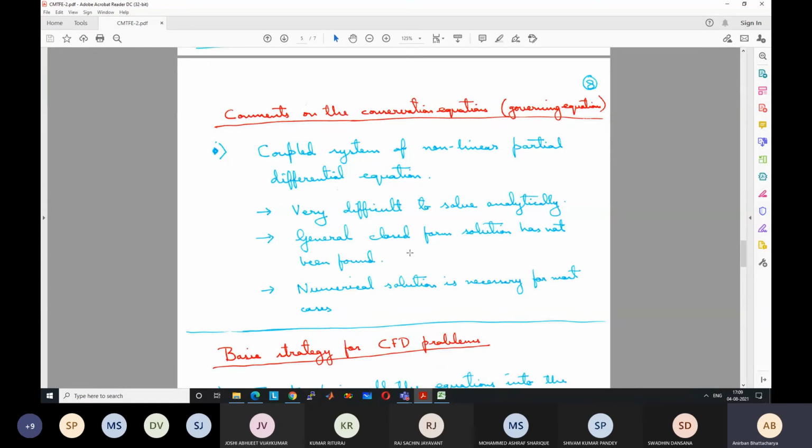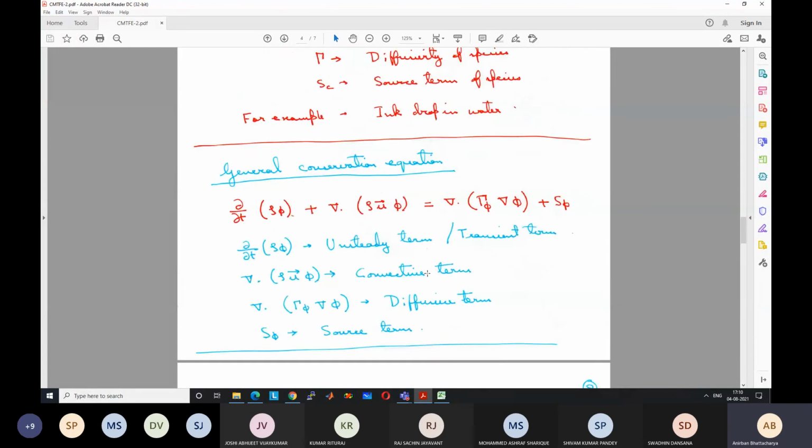This is a closed form solution. But what will be the equation for this phi? You cannot just integrate it because it's so complicated. That's why a general closed form solution does not exist, or we don't know whether it exists or not. It may or may not exist, but at least nobody has been able to find one till now.